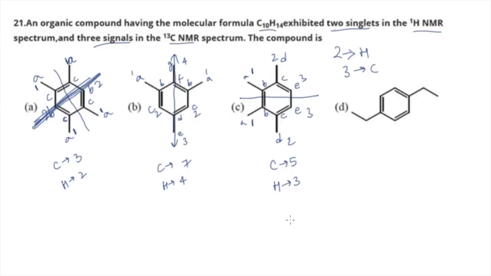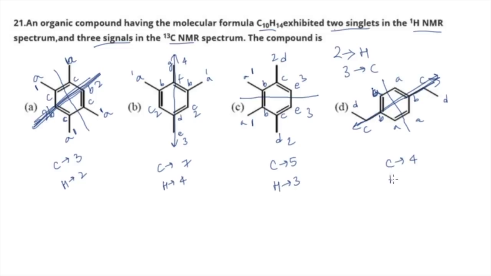Just draw the plane and see how many things are there on the other sides of this. Okay, over here a plane can be possible like this. This kind of plane is there. Now how many types of carbons are there on both the sides? Just name them. So A, and B. Okay, basically one more plane is possible like this. So basically this is also the same. So A. Okay, now this will be B, this will be C, and this will be D. Okay, so four kinds of carbons.